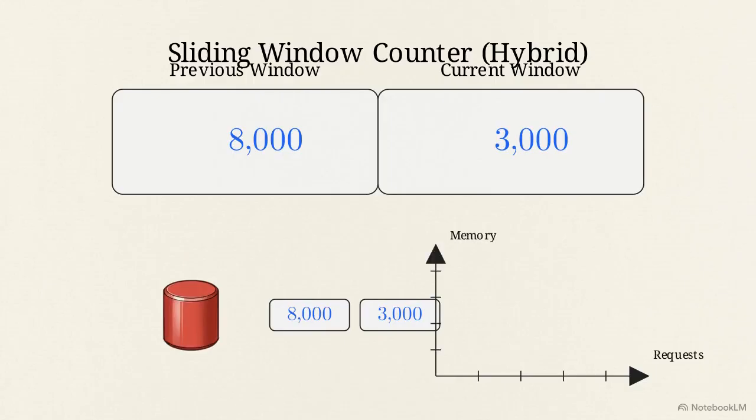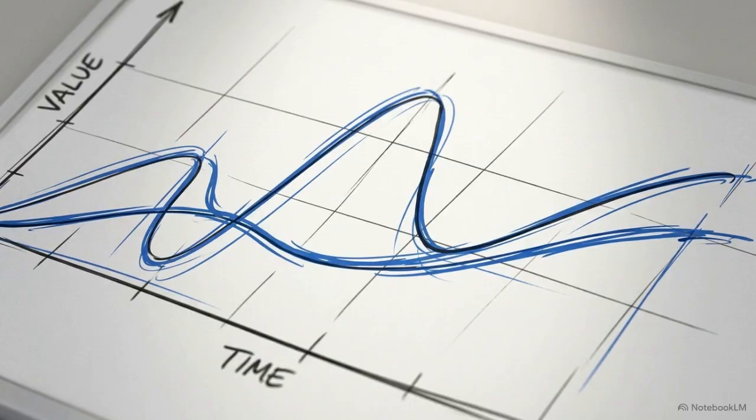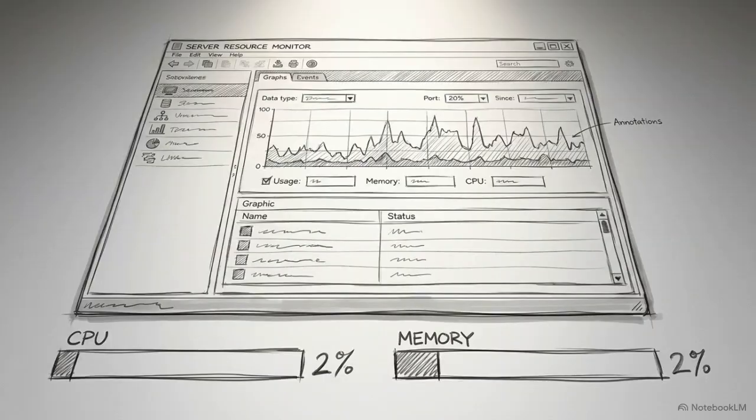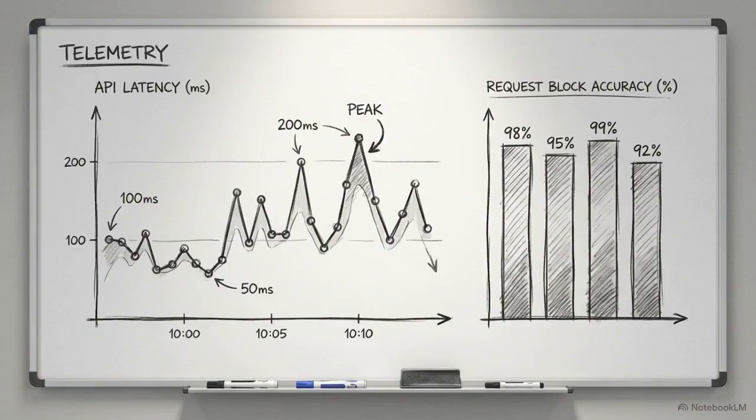Regardless of whether a user sends 100 requests or 10,000 requests, this calculation only ever requires storing 2 integers in Redis. The memory footprint remains completely constant. The hybrid counter achieves the smooth, boundary-free accuracy of a sliding window while maintaining the extremely high-performance memory profile of a basic fixed counter. With the math solved, the implementation becomes a system-wide architectural decision dictated by your latency budgets and accuracy constraints.